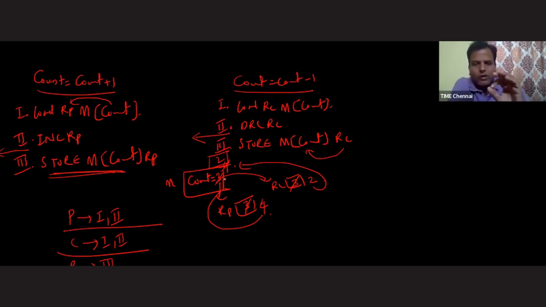See, if the initial value of count is 3, let's assume this producer has kept one element inside the buffer and it has incremented to 4. Okay, fine. And consumer has consumed one element from the buffer and it has decremented the count value to 1... sorry, to 3. So once again the value is becoming 3 only. Our expected result is 3. But what am I actually getting, sir? I am getting 2. So this problem is called data inconsistency.